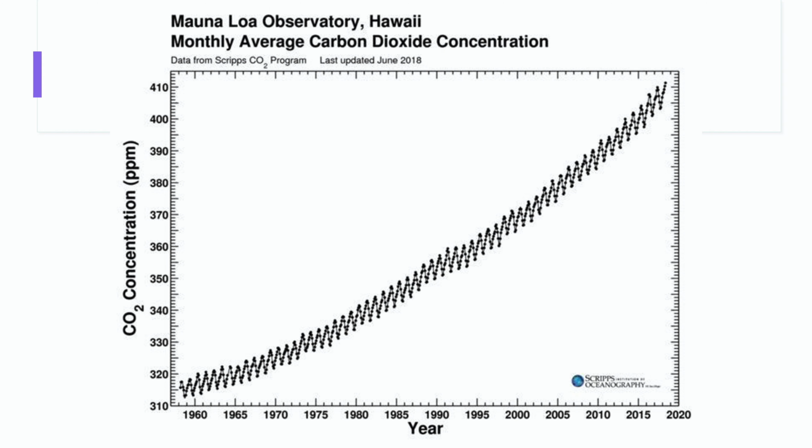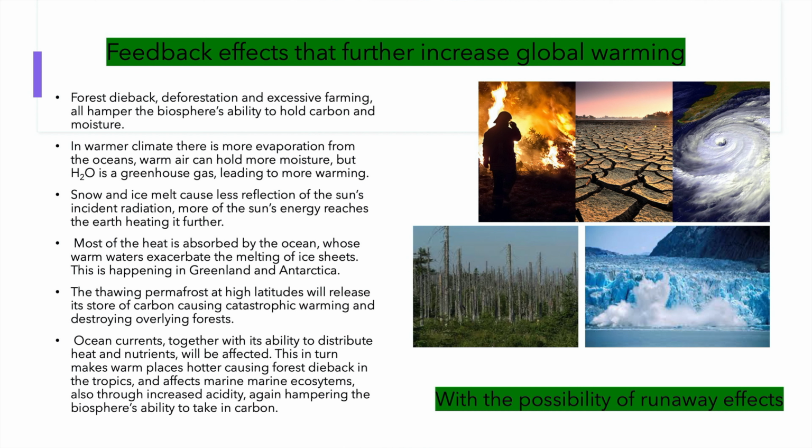A positive feedback effect, whereby some global warming leads to more global warming, will occur as forests die back due to the stress of climate change. Add to this deforestation and soil degradation due to excessive farming. Healthy soil stores carbon, other nutrients, and water vapor.